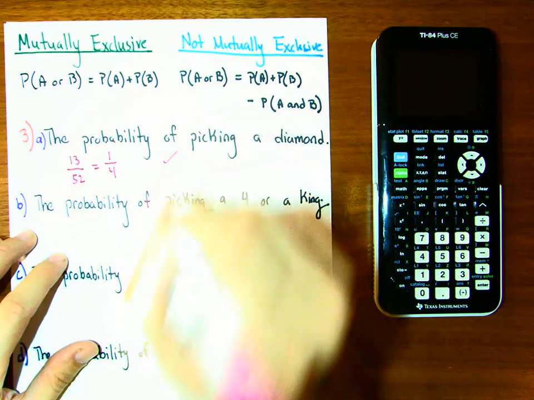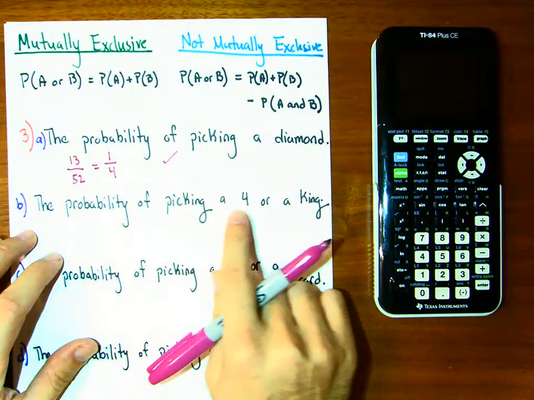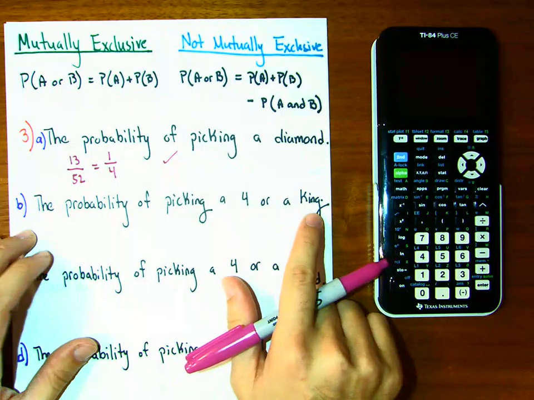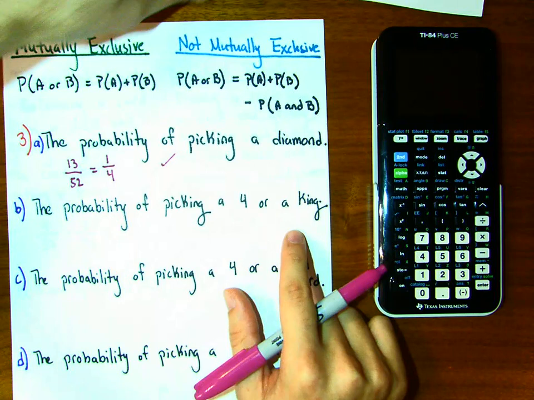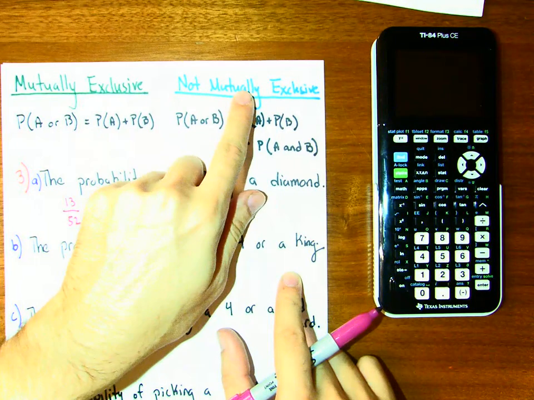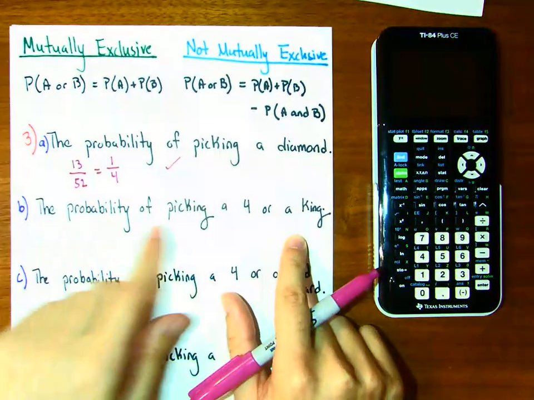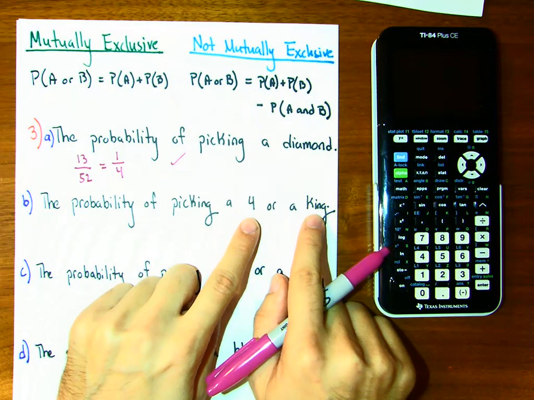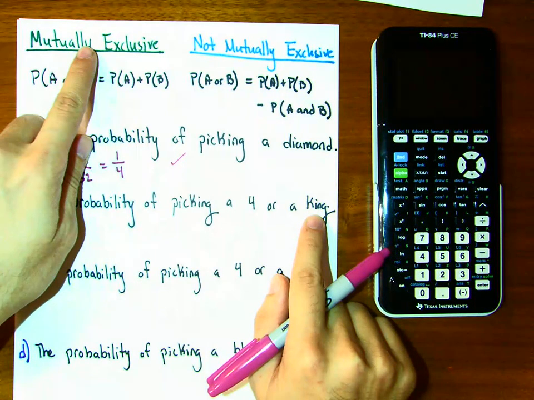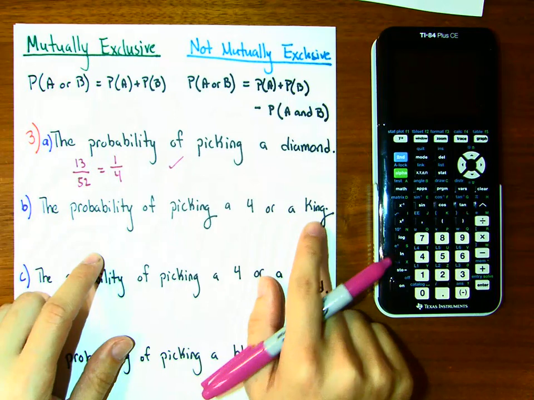Okay, easy peasy. The probability of picking a 4 or a king. So let's think about this. Is this an example of mutually exclusive or not mutually exclusive? Can I pick a 4 and it being a king? No. So this is mutually exclusive. They cannot happen at the same time.